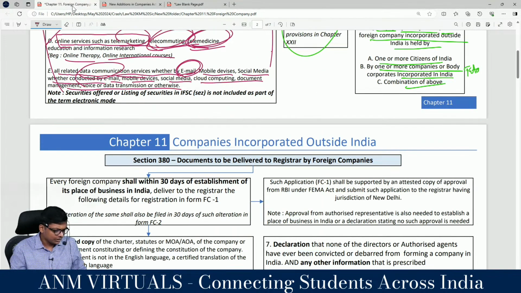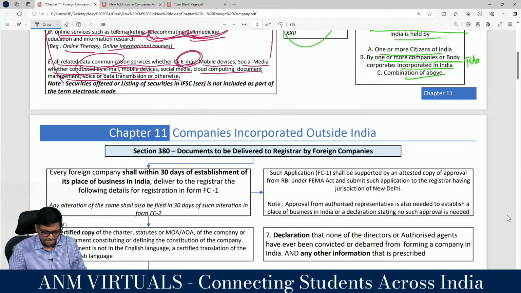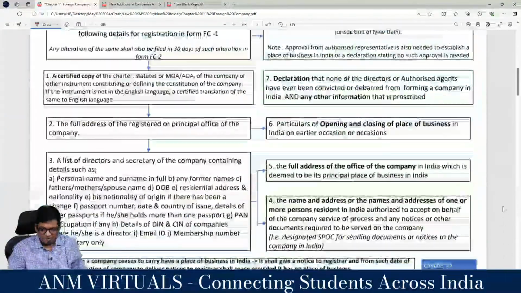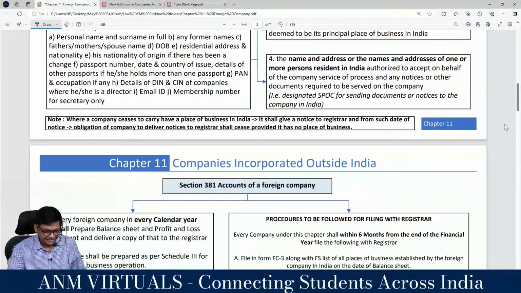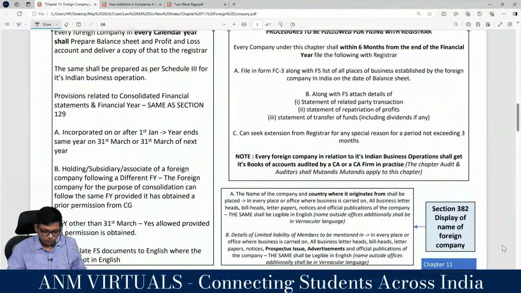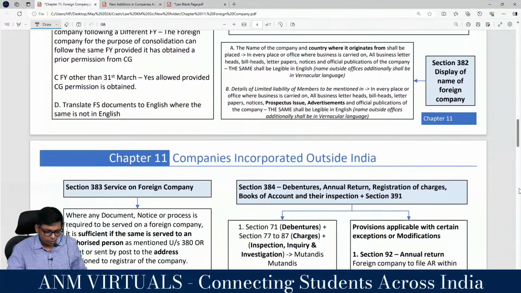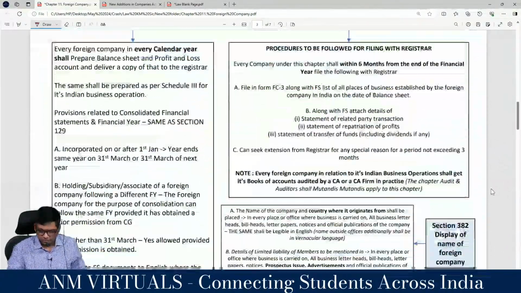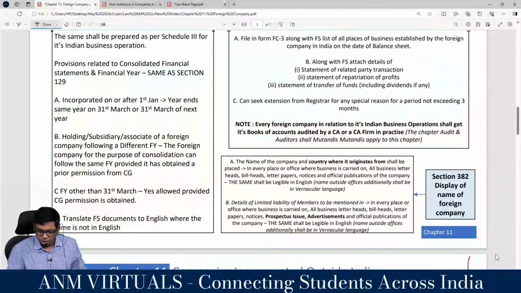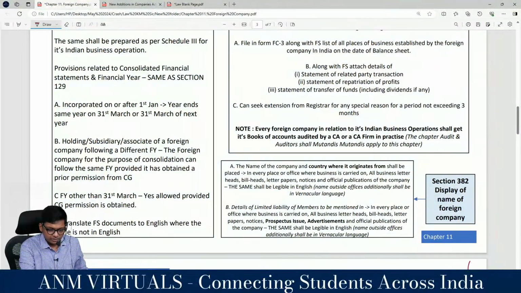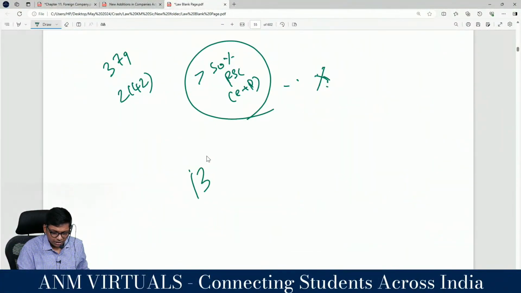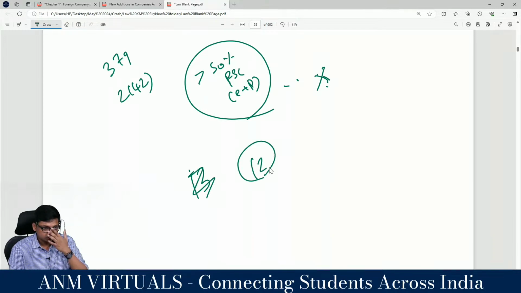This is 379. Next section. I'll come back to 380 a little later. We will go to 382. I'll do one small section. What is section 12 of the Companies Act?